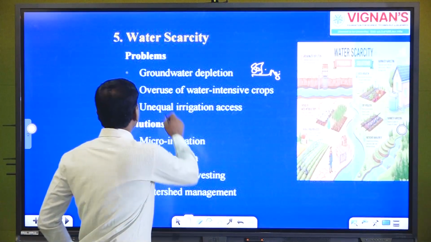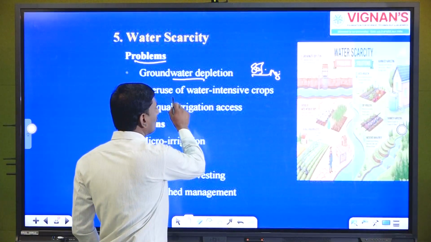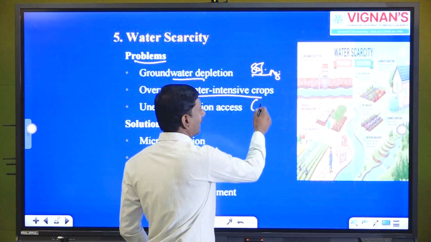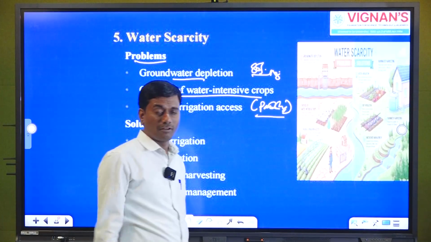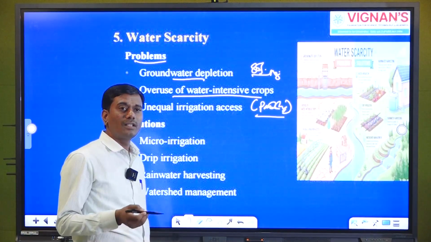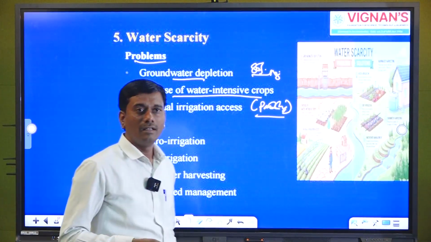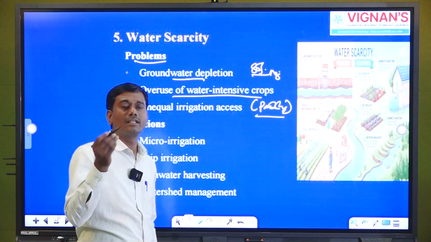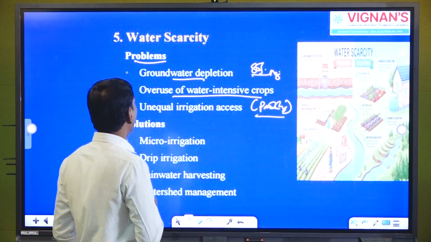So, here we can see some of the problems related to water scarcity: groundwater depletion, and overuse of water intensive crops, especially paddy. If you follow the recommended practices, you will get good results. Farmers, if they are getting more water, obviously they are putting more water. At the end, groundwater depletion occurs and the water table may vary. So, these are the drawbacks from excessive utilization of water, and even water scarcity.